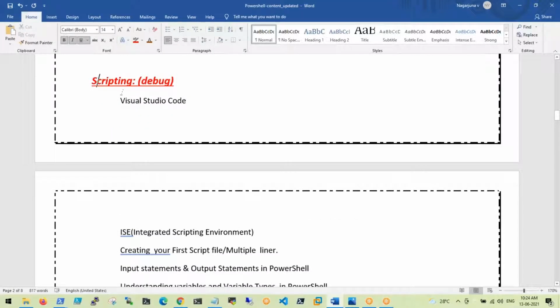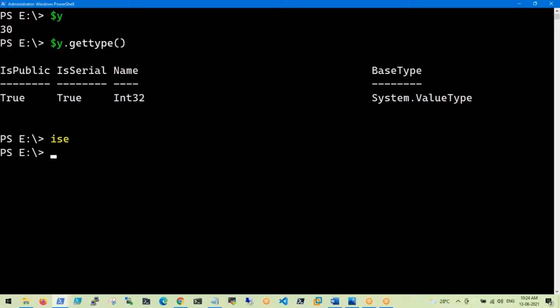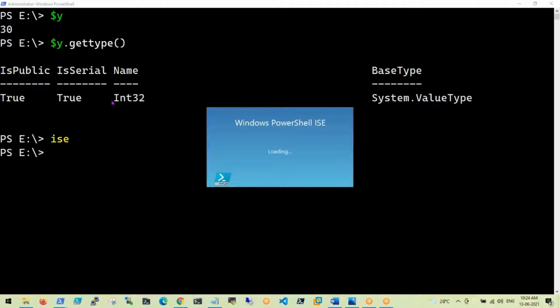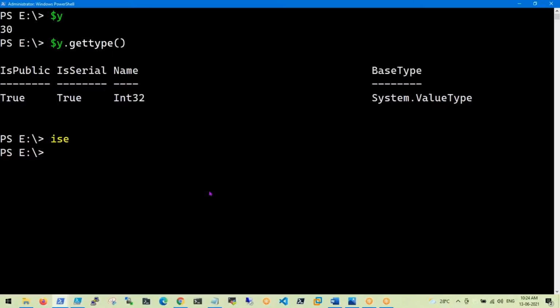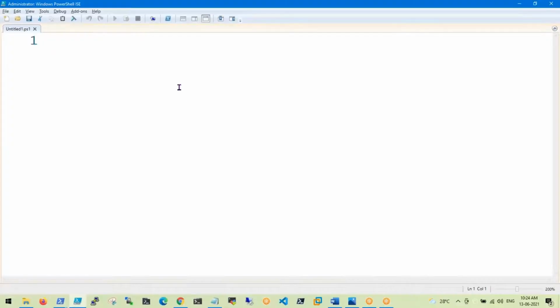Now the coming sessions are about the scripting concept: how to write the scripts. Is there any editor? Yes, up to 5.1 we have one editor, that is ISE, provided by PowerShell. But from version 7 onwards there is no editor. So we will use VS Code, not only for PowerShell; it works based on the extension format. We can create any type of script.